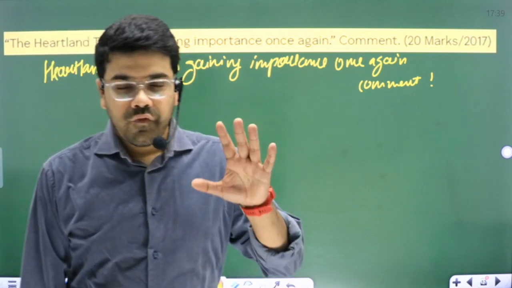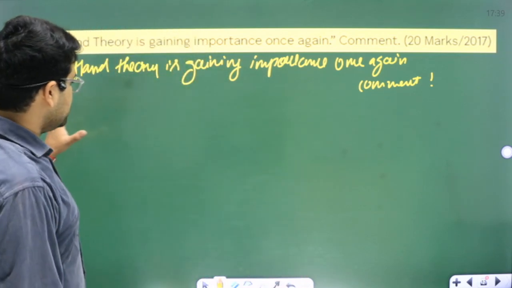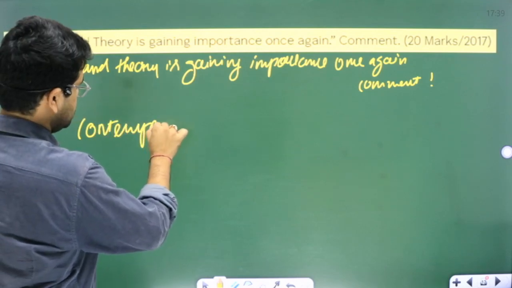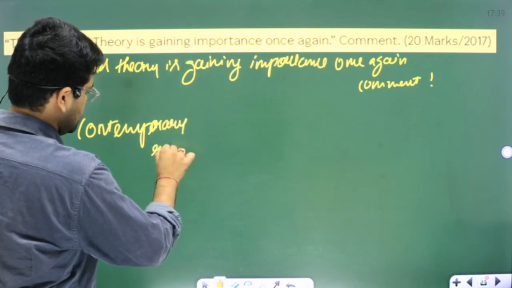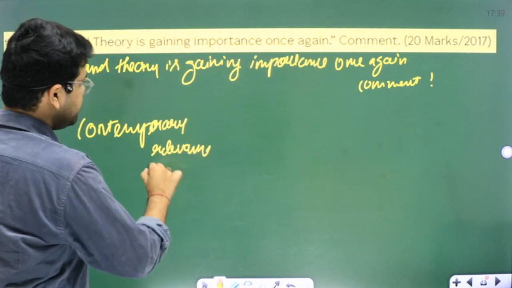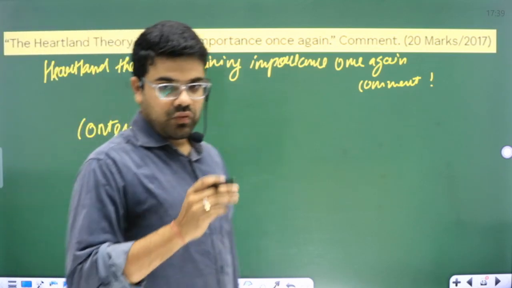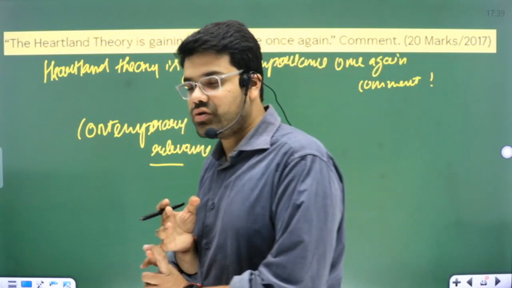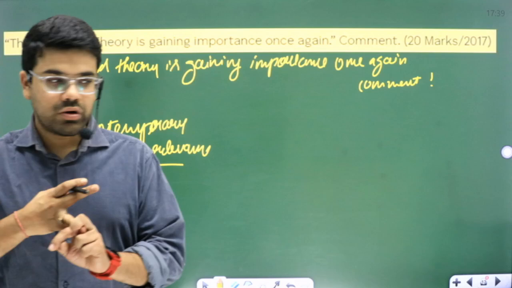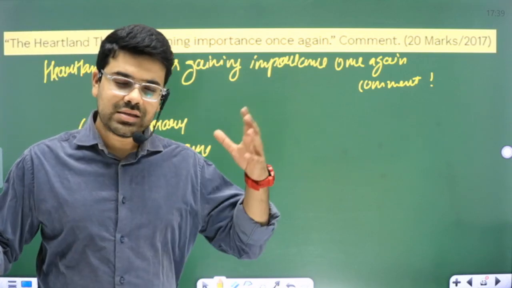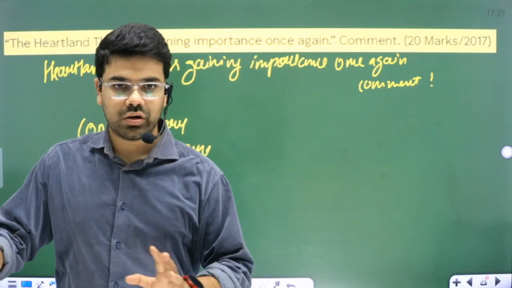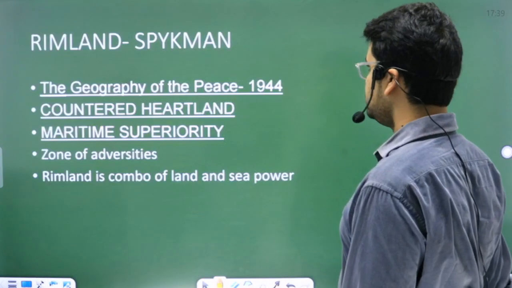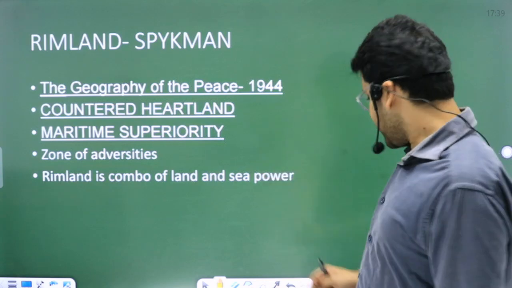Okay. What they are simply asking is the contemporary relevance. What you're going to write in the 1.5 pages is you are going to explain what the Heartland theory is. Then for 2 pages, you are going to write the contemporary relevance and some of the criticisms, and you are going to conclude. Similar to the question on similar lines. Okay. So this is the second theory.